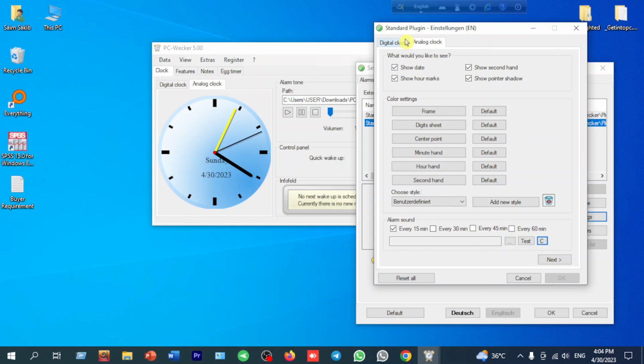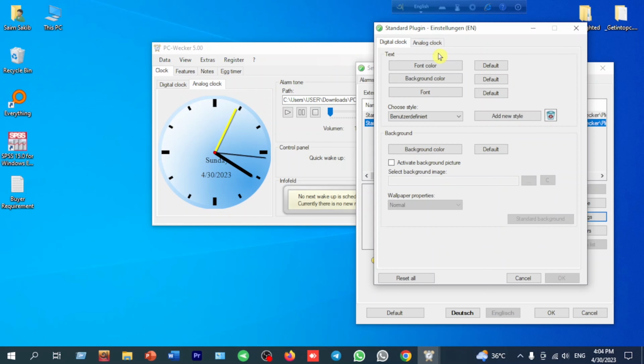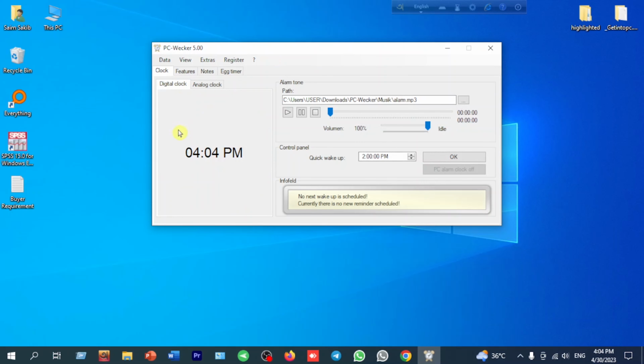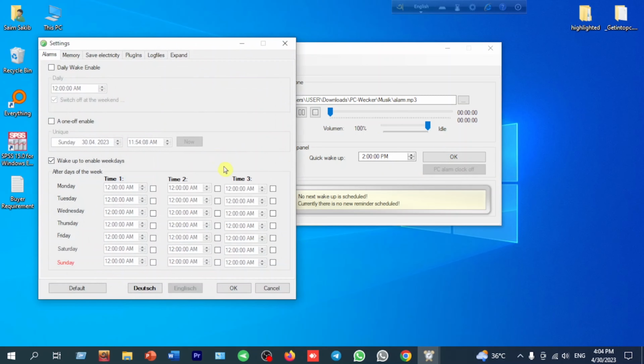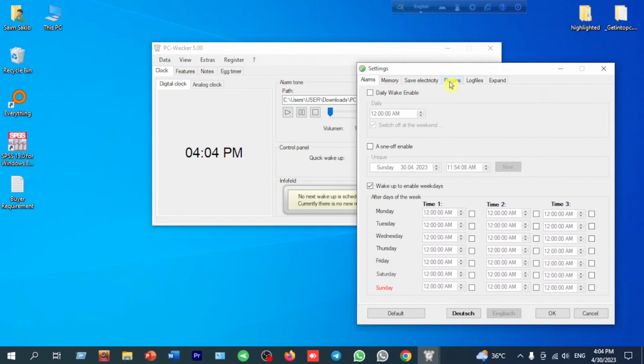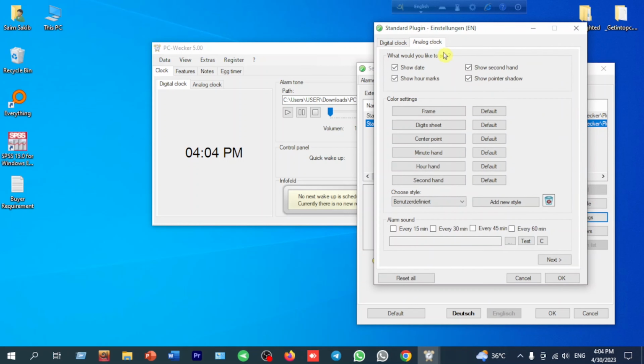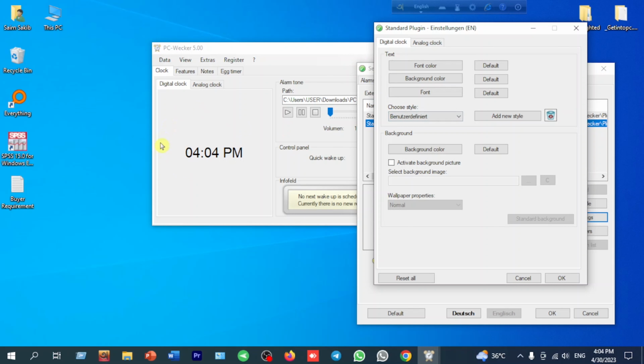Okay, then if we want to change the digital clock according to this previous work, we can change all. So let's do it. Click digital clock, extras to settings, go to the plugins, then settings, then digital clock. Before we worked on analog clocks, now we will check the digital clock.